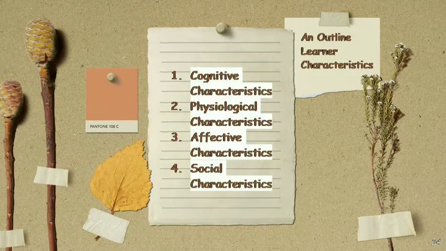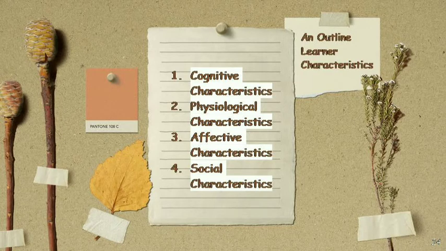Next, an outline of learner characteristics. The following list contains the major characteristics that should be used in a target audience description. The first one is cognitive characteristics. Include general characteristics such as general aptitudes, specific aptitudes, developmental level, language development level, reading level, level of visual literacy, cognitive processing style preferred and most effective, cognitive and learning strategies, and the last, general world knowledge. And the second one is specific prior knowledge.